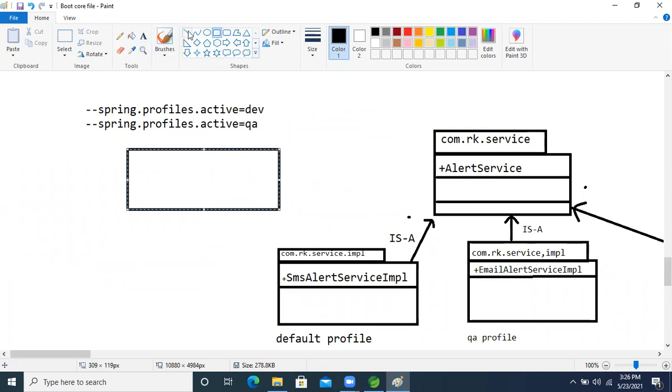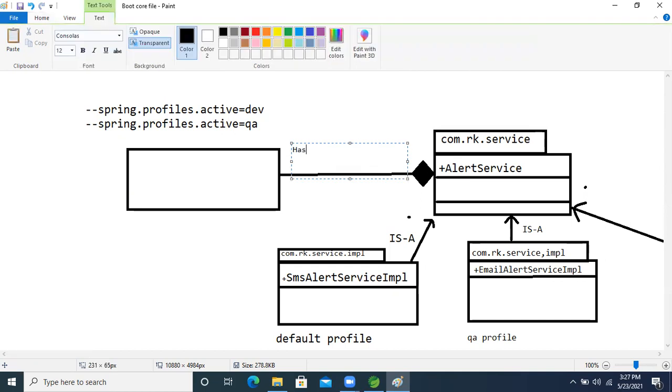In the runner class, we will make this interface a has-a relation, between this runner class and this message alert.